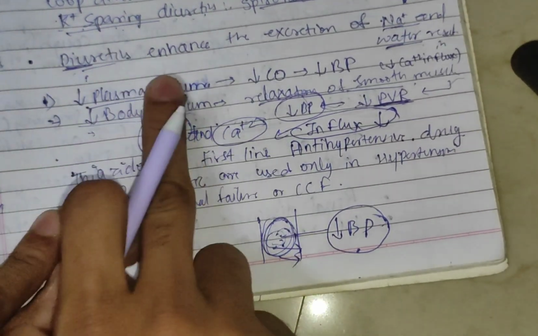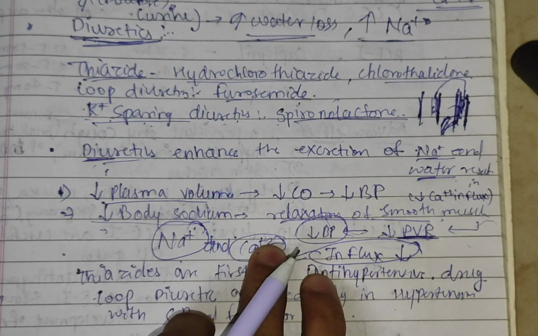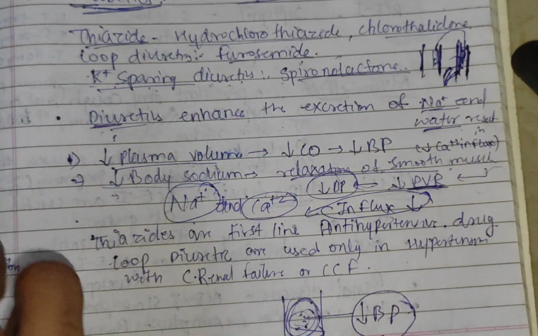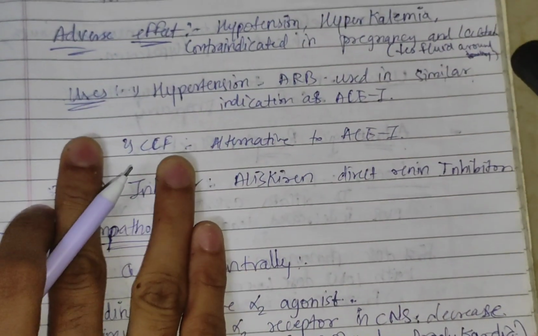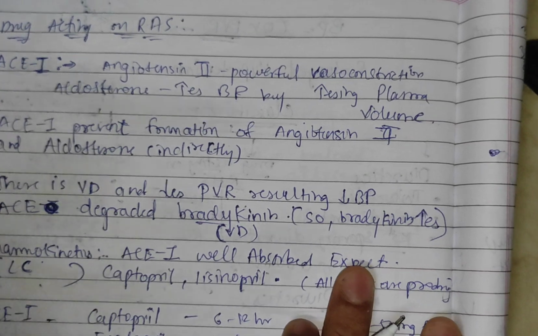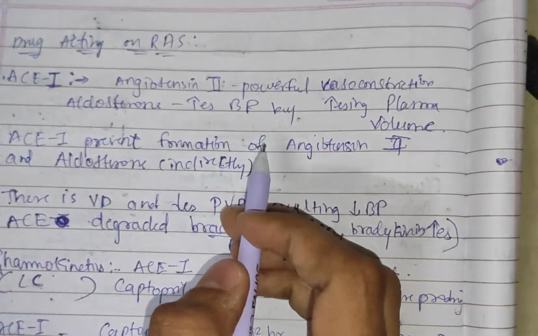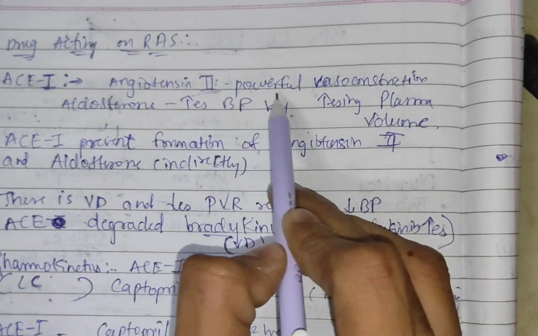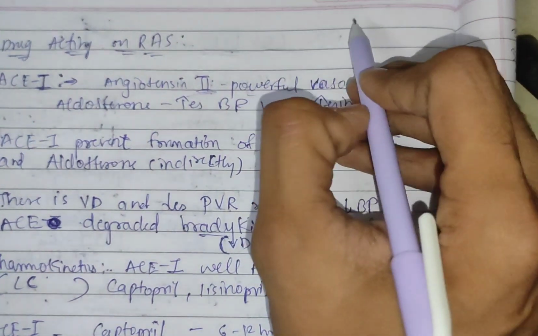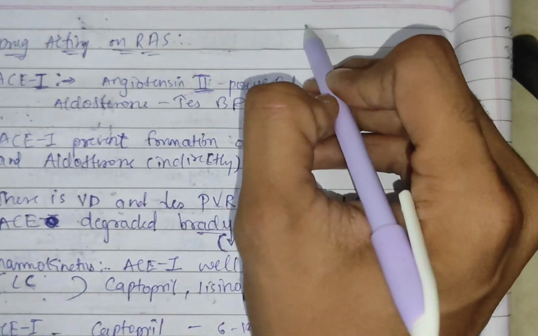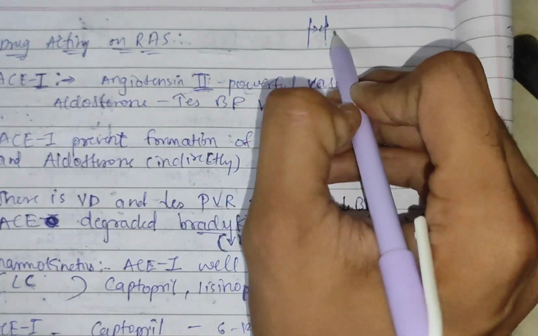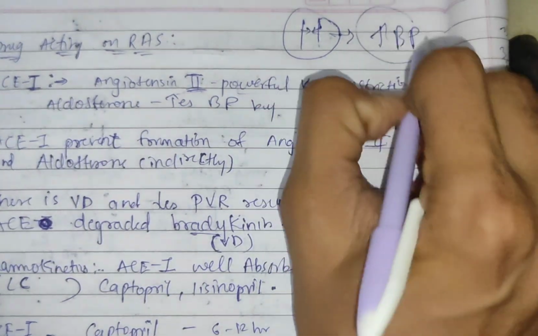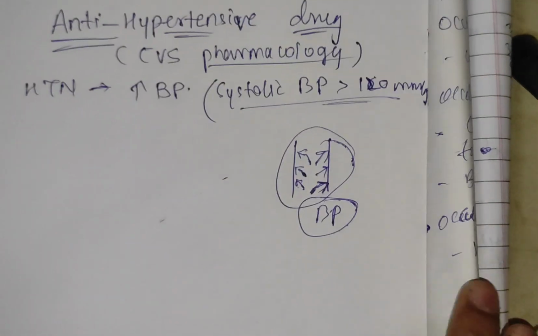These are the first line of defense, meaning whenever a patient with hypertension comes, we will suggest diuretics first, and after that angiotensin converting enzyme inhibitors, which are drugs acting on the RAS. Angiotensin 2 is a powerful vasoconstrictor, so it will cause vasoconstriction. When the vessels constrict, this will increase the blood pressure. So this drug is going to decrease the blood pressure.